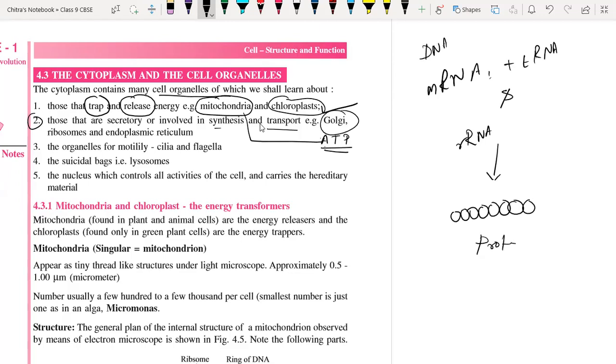Here the individual spherical parts I have drawn are nothing but single units of amino acid, and when many amino acids combine, they form protein.